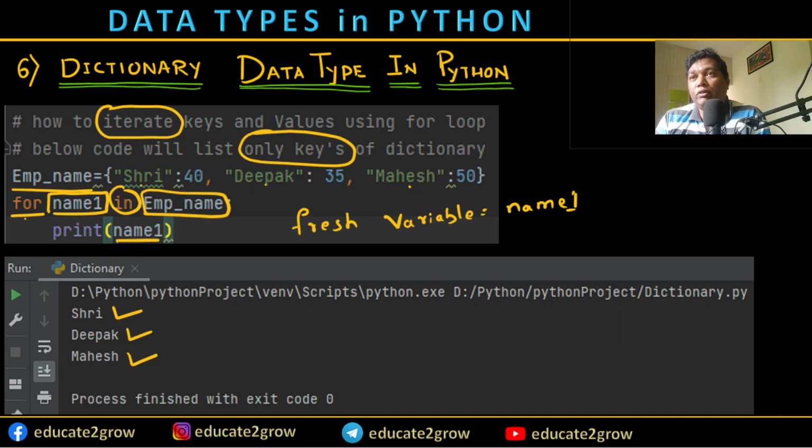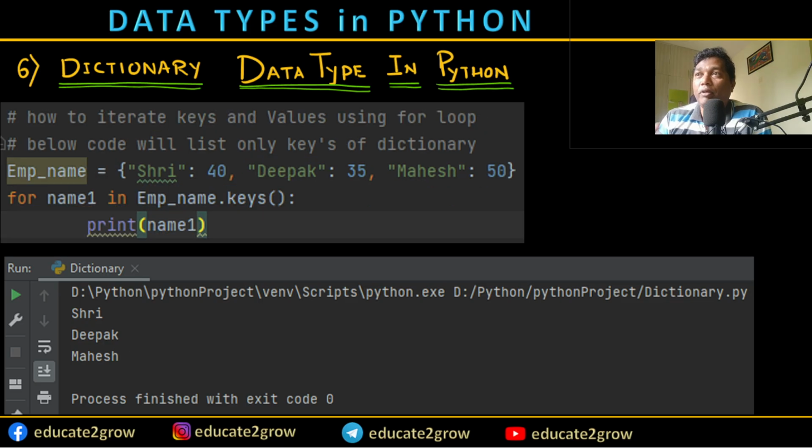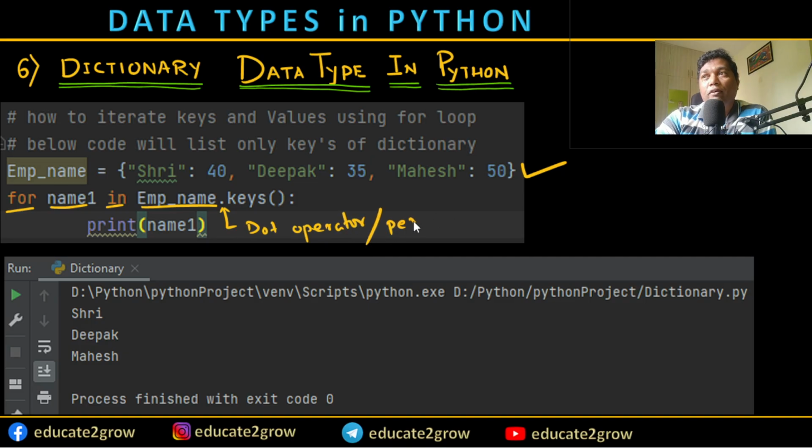Let me go to another method to display the same keys. I'm using the same input, employee name, but this time I'm using the dot operator, also called a period.